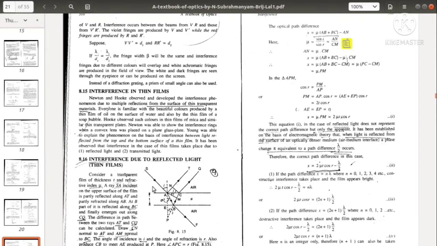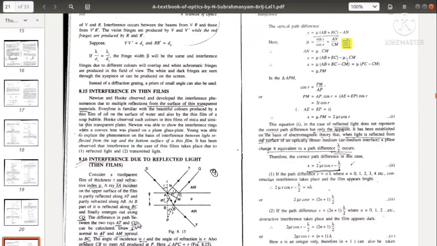So we have to find out the path difference between these two rays, AT and CQ, because they are going to interfere and produce an interference pattern. Only then can we know whether this will produce a bright or dark pattern of fringes due to interference. So we can calculate the path difference between AT and CQ.